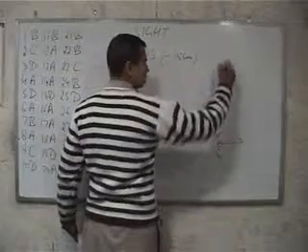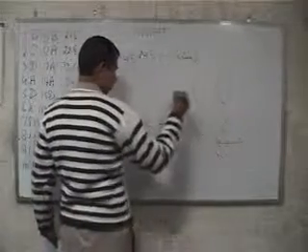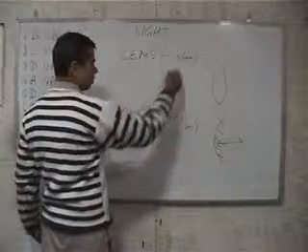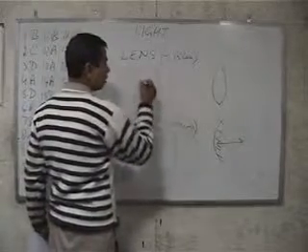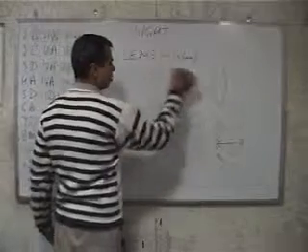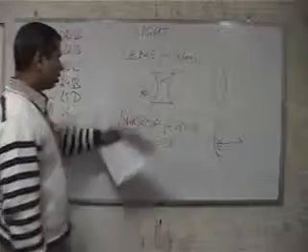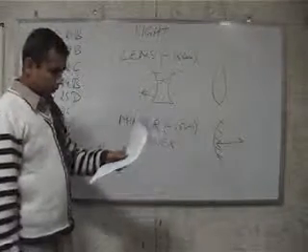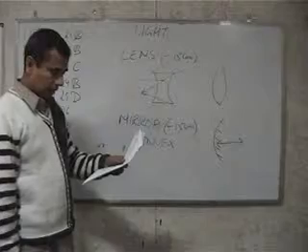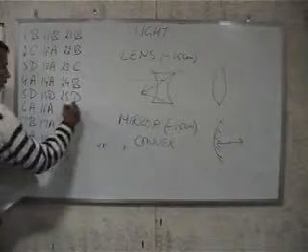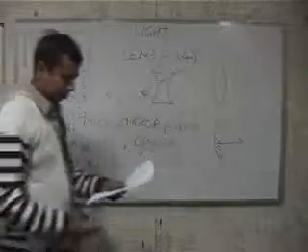In case of the lens, if we want the focal length to be negative, then we should have a concave lens, because in case of a concave lens, the focal point is on the same side. So the lens should be concave and the mirror should be convex. For 26, it is option D which is correct.